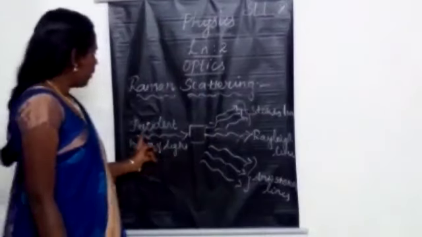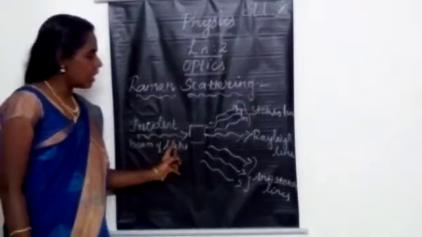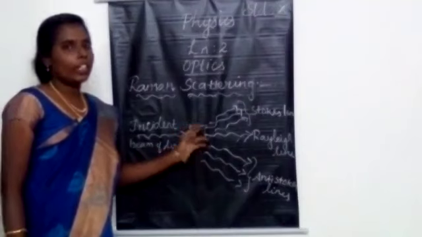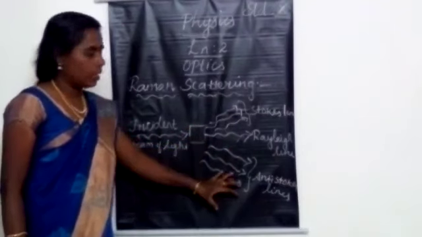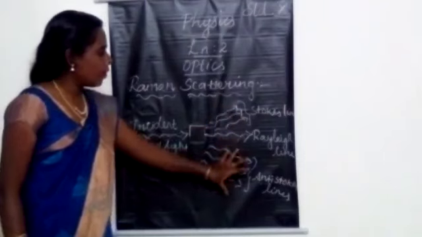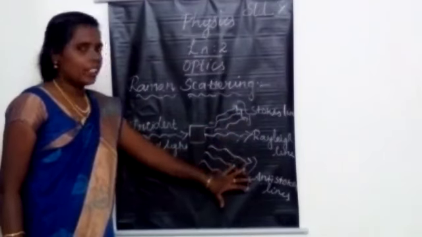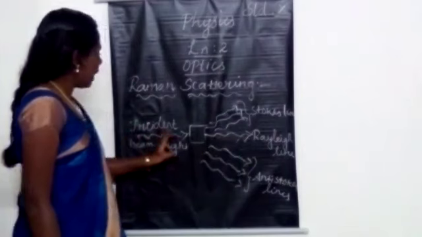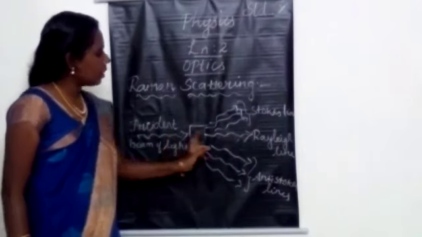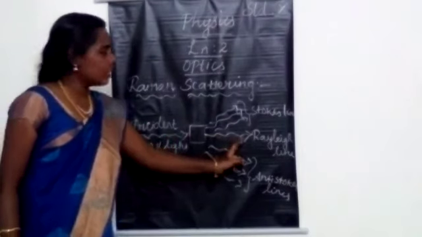Listen here. When the beam of monochromatic light is allowed to pass through a gas, liquid or transparent solid, we can see the scattered beam of light. In that scattered beam, we can see different lines. Here, the line whose frequency is the same as that of the incident light is called the Rayleigh line.